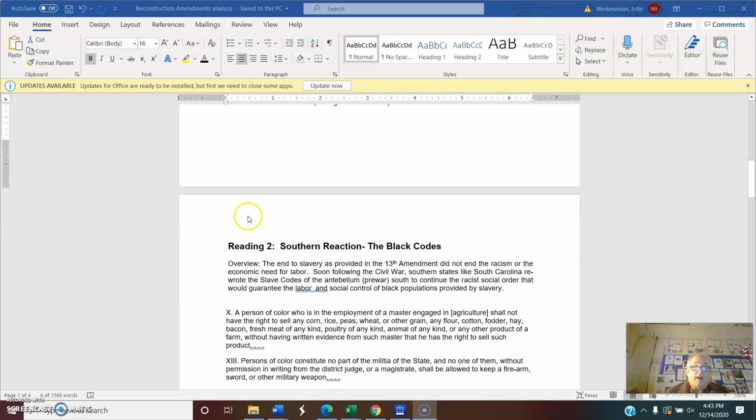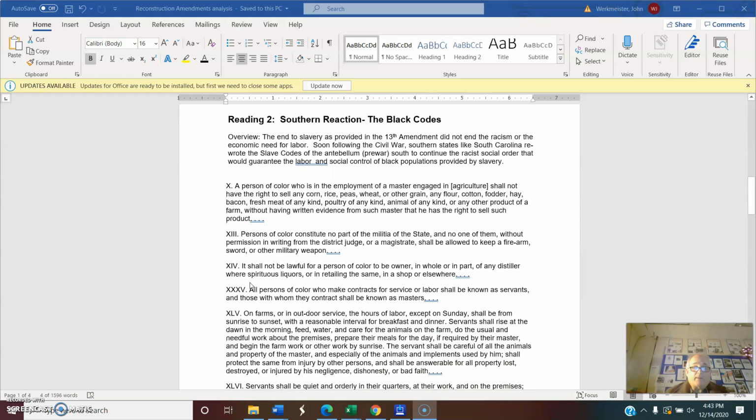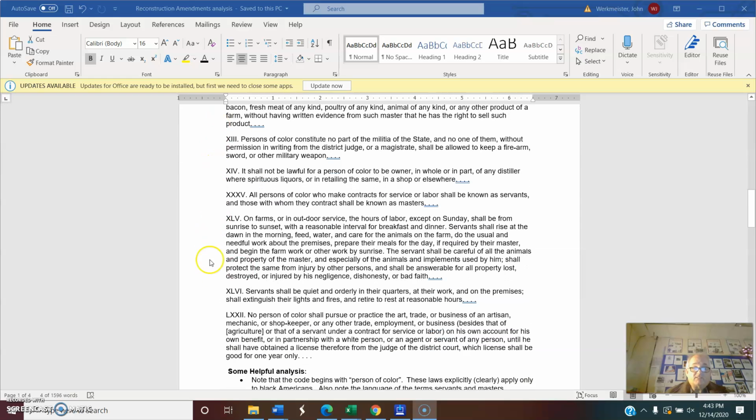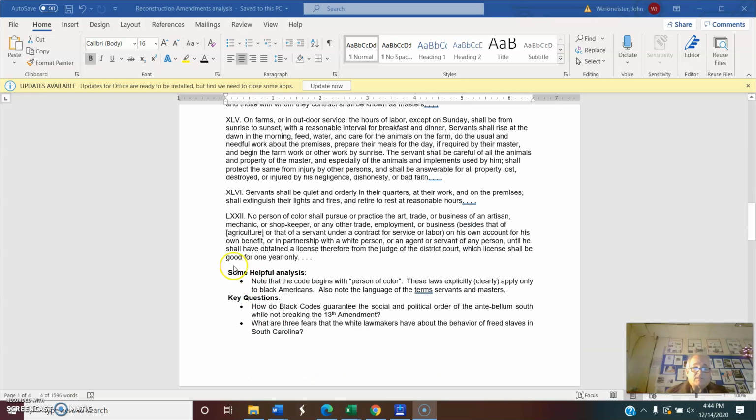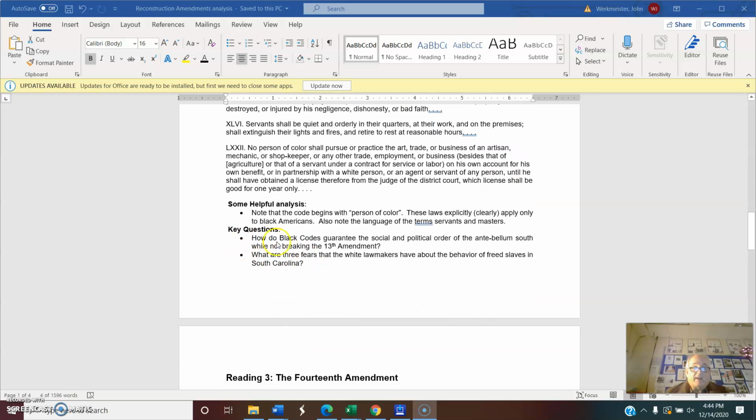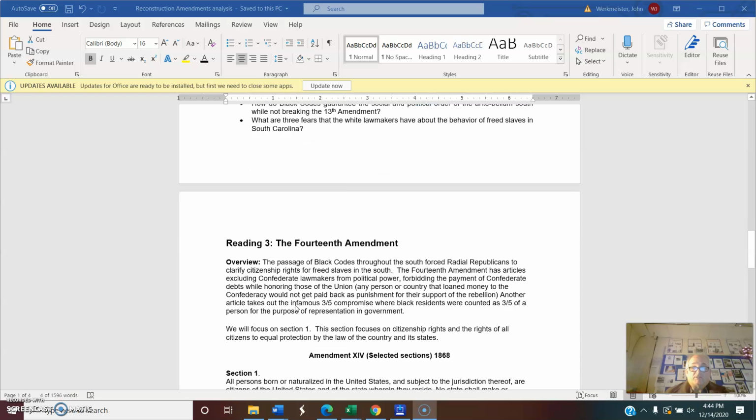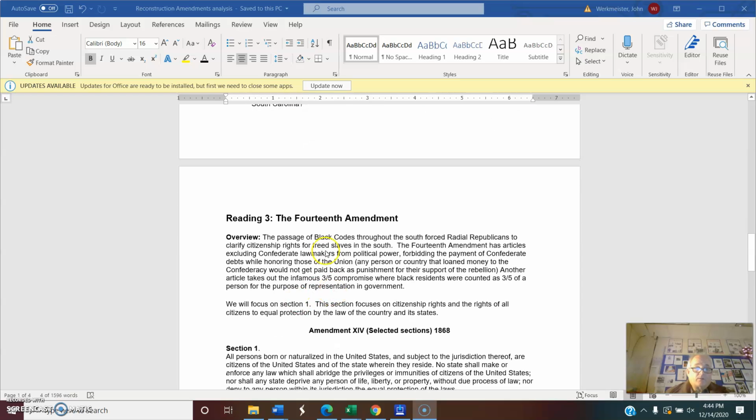Now, reading 2 is not an amendment to the Constitution. It's something called the Black Codes. And I give you an overview of what they are here, which you'll need to read. And then we have the examples of Black Codes listed right here. So like the first source, I give you some helpful hints for analysis and key questions that will help you prepare for a quiz. Again, if you can't answer these questions, you probably didn't read carefully enough and need to reconsider your reading. Remember, read with a purpose.